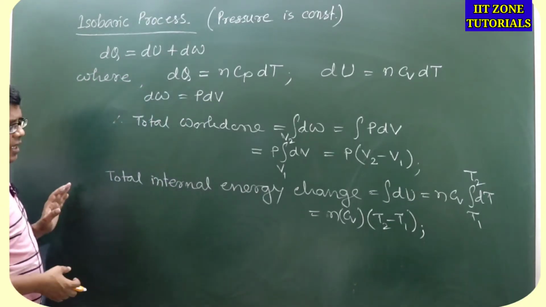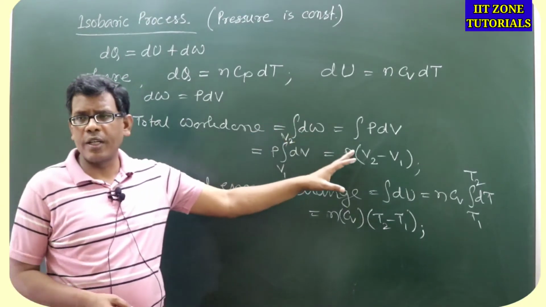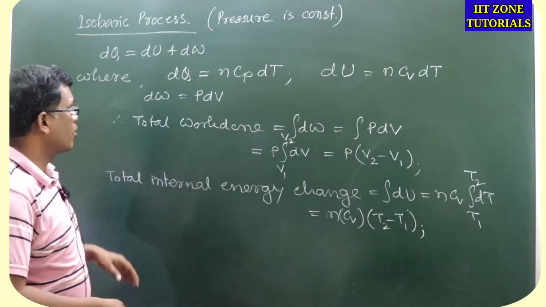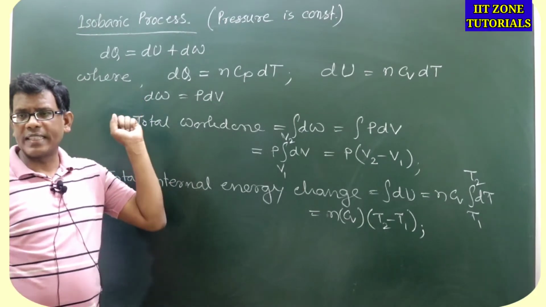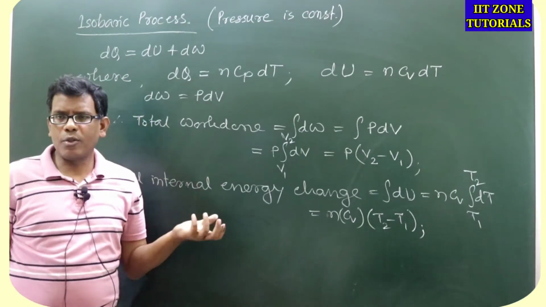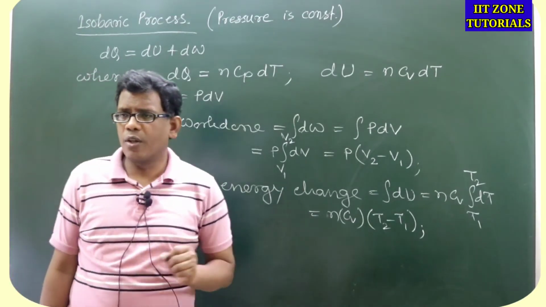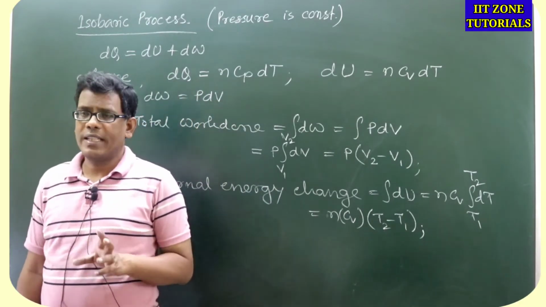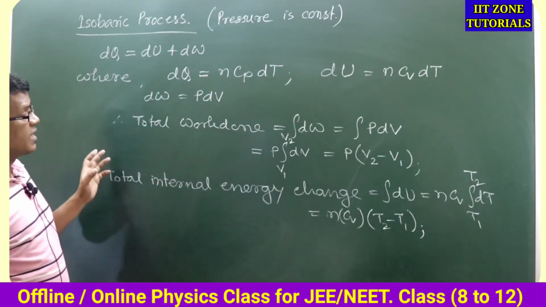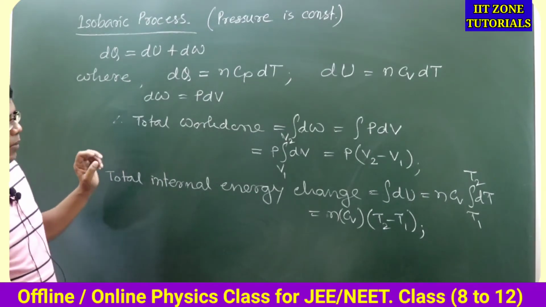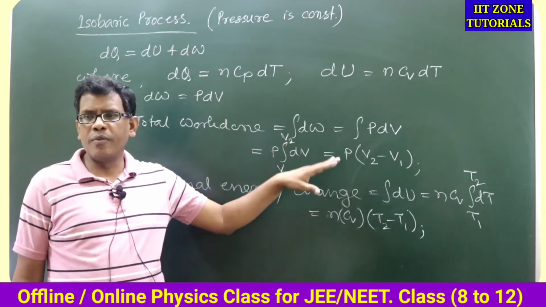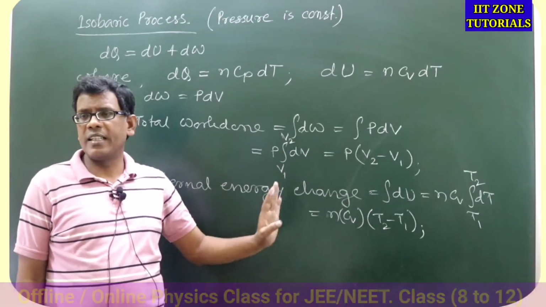तो ये रह गया चेंज इन इंटरनल एनर्जी, ये हो गया वर्क डन, दोनों को ऐड करेंगे तो what we will get, that is the total heat exchange, heat supplied to the system or heat withdrawn from the system, that will be calculated by adding up these two values as the work done and the internal energy change.